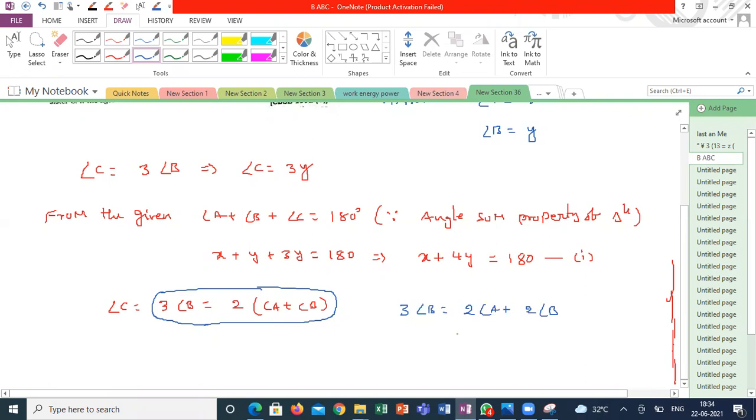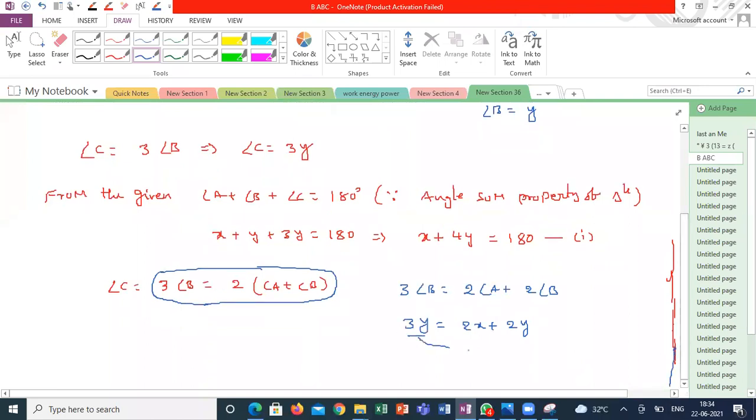Yes, sir. So what is angle B? Angle B is my assumption. I assumed angle A as x and angle B as y. If you solve this equation, what is the standard form? Take the 3y to this side. So what will I get? 2x plus 2y minus 3y is equal to 0. Then it will be 2x minus y is equal to 0. This is my second equation.